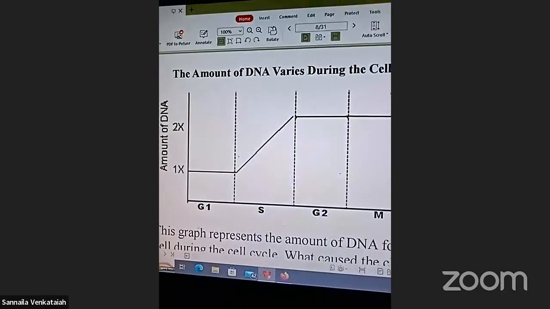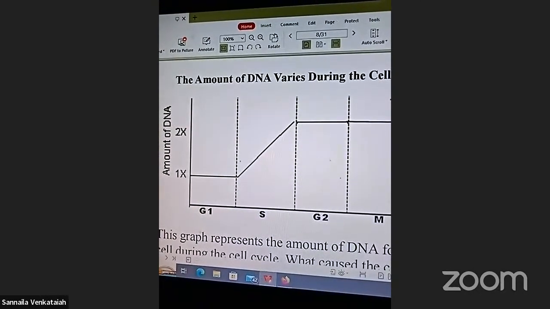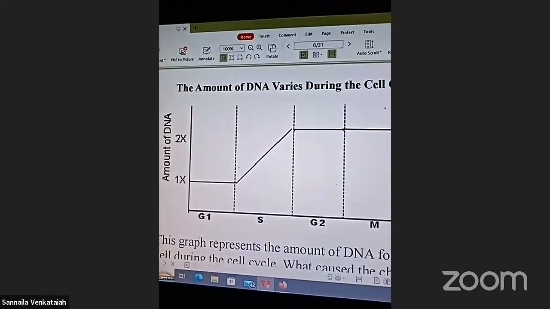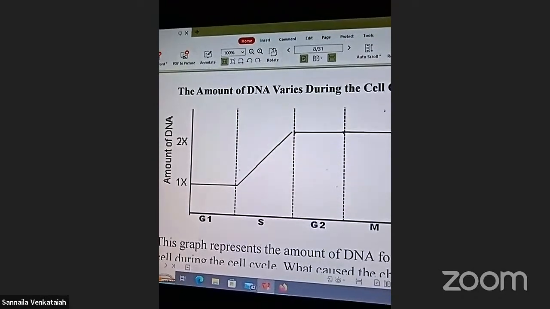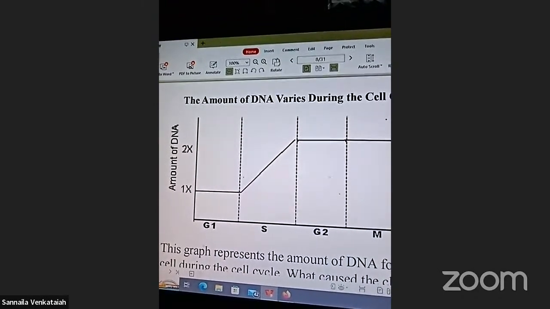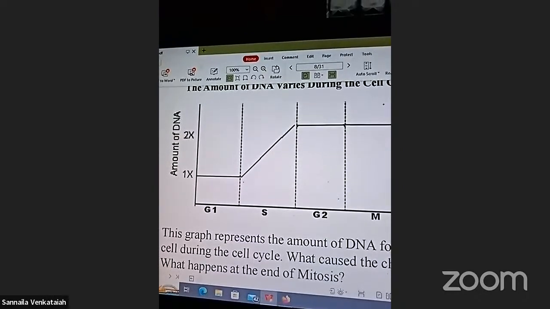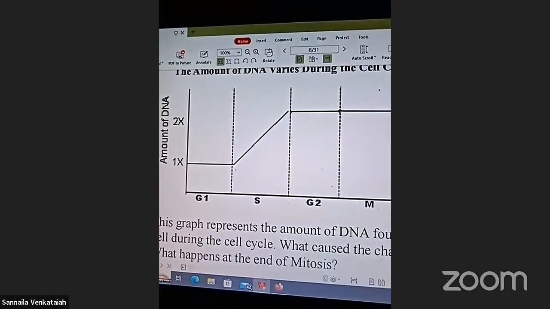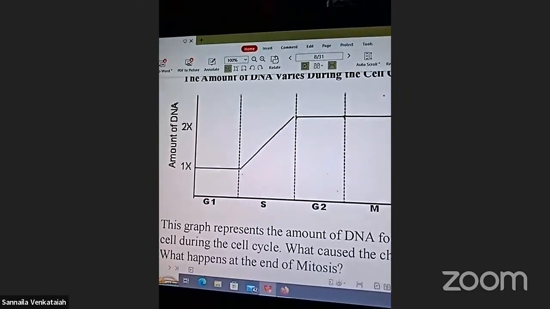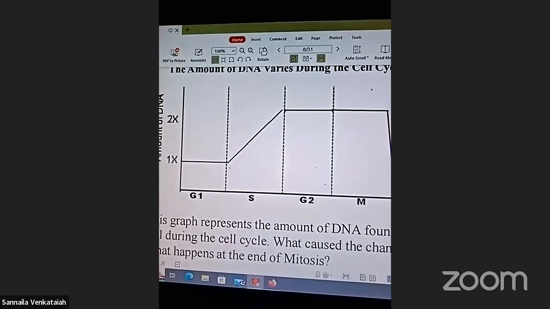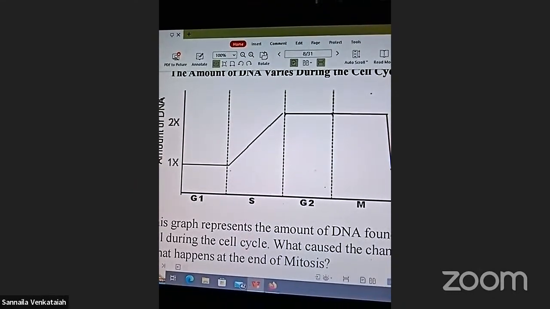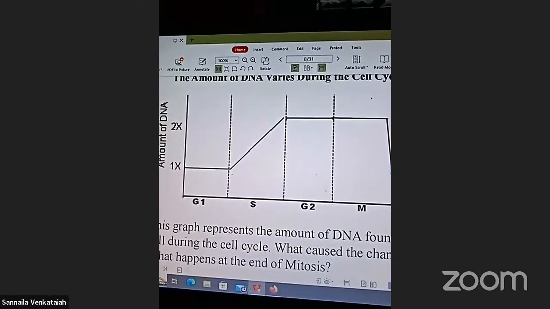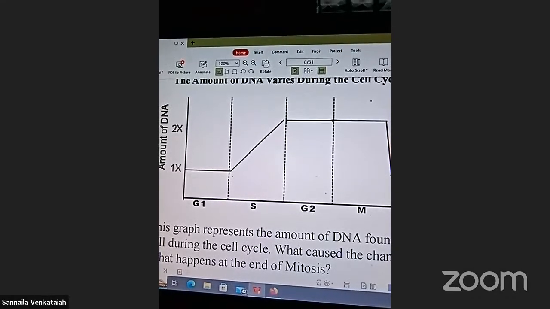The amount of DNA varies during the cell cycle. Amount of DNA in G1, S, G2, M. These are the phases. This graph represents the amount of DNA found in the cell during the cell cycle. What caused the changes? What happens at the end of mitosis?